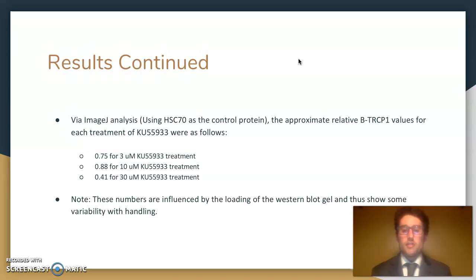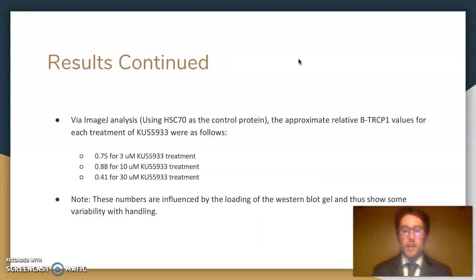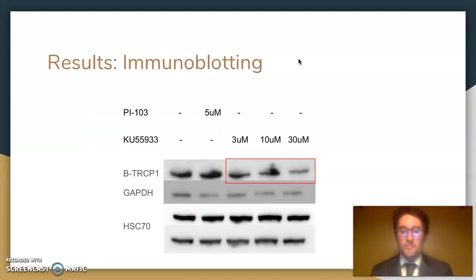but this is likely due to some of my handling, as ImageJ measures the relative quantity based on the shape of the Western blot, and because of this, my handling may have affected the given shape of the B-TRCP1 protein band, as shown on this slide here. There may have been some effect in that fourth lane, thus changing the overall concentration.